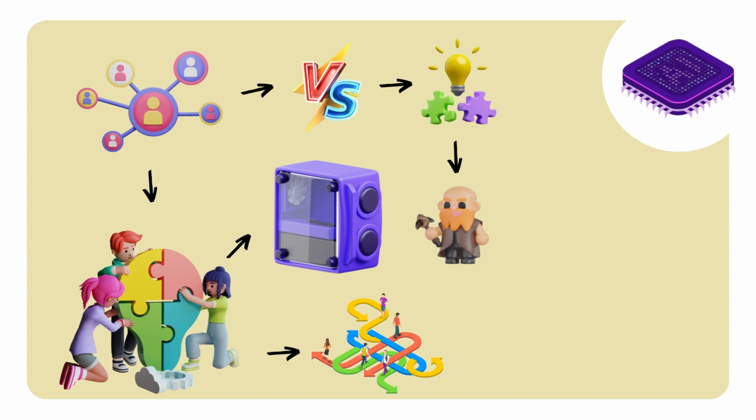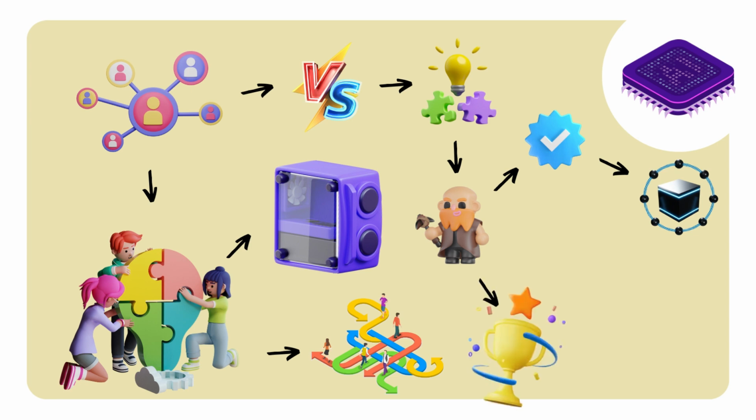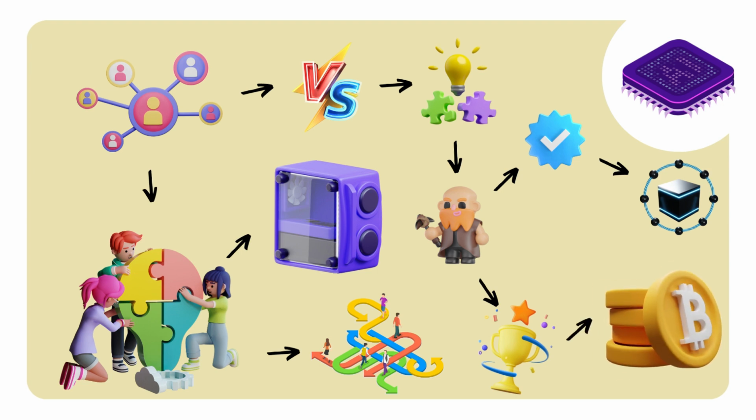After the first miner solves the puzzle, other miners verify if the solution is correct and then add a new block to the existing chain. When the new block is added to the chain, the process starts again. The miner who solved the puzzle first claims the reward, which is usually paid in the cryptocurrency of the blockchain. In the case of Bitcoin, the reward is paid in Bitcoin.